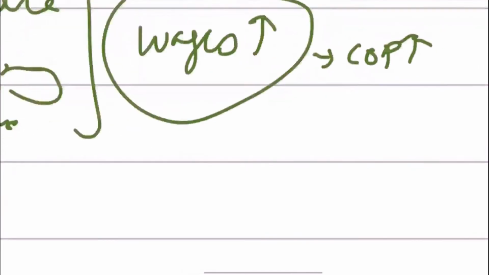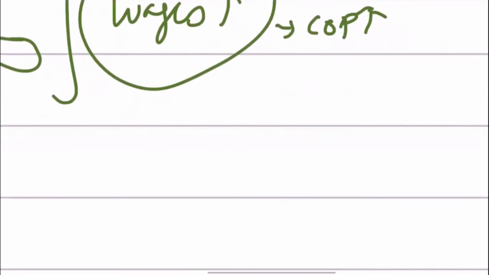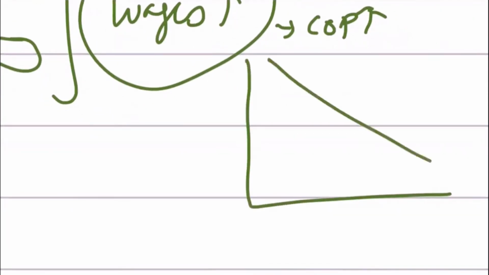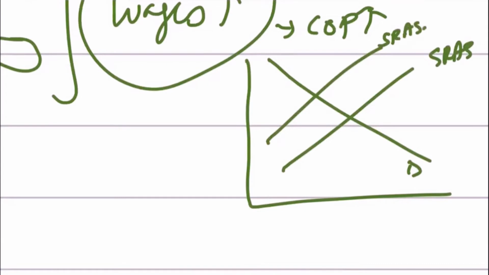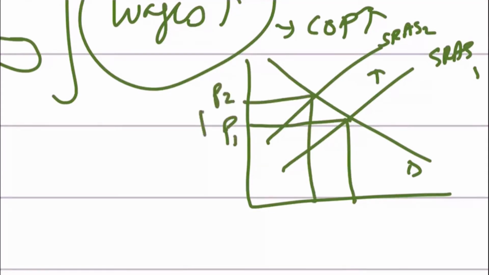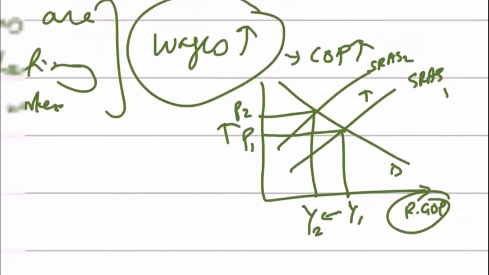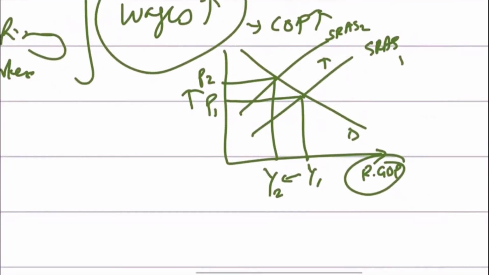If cost of production for firms rises, it would result in cost push inflation, because then you'll make the diagram, and you will say that it would result in cost push inflation, since your short-run aggregate supply moves to the left, and then it results in higher prices in the economy. And this is how lower unemployment causes cost push inflation in the economy.